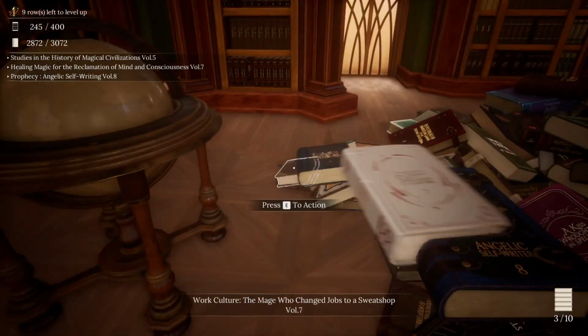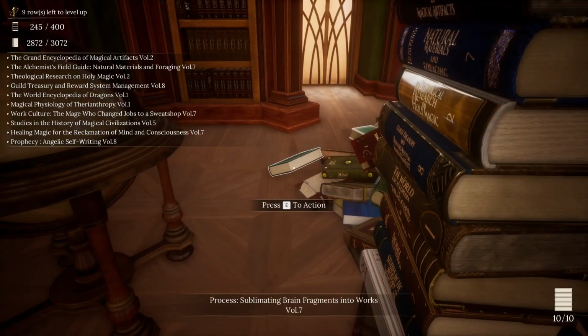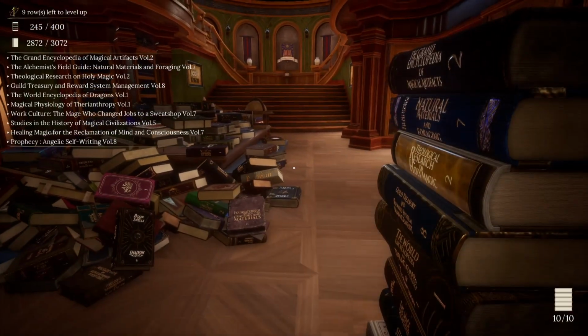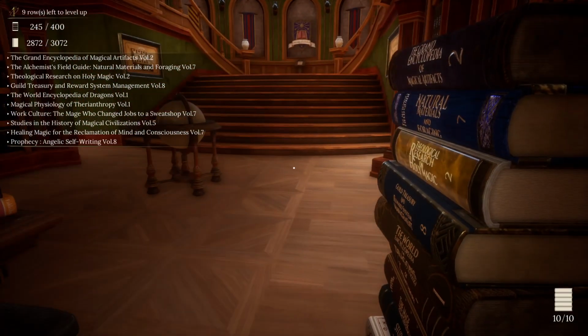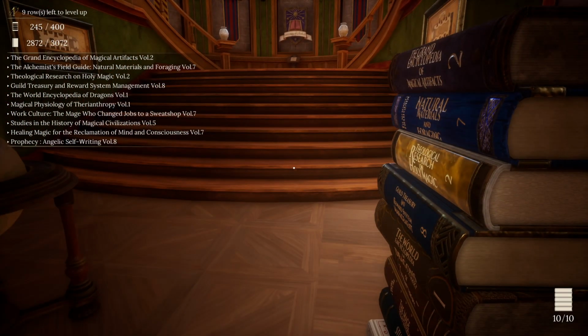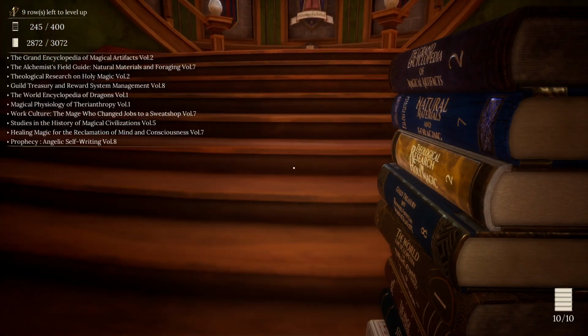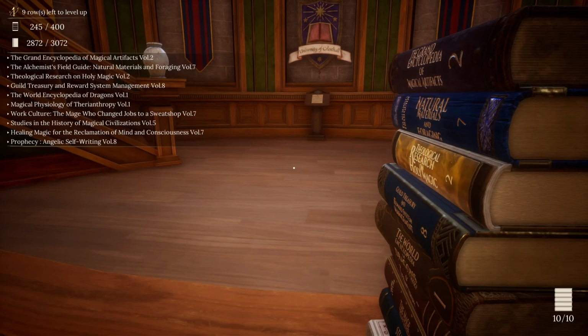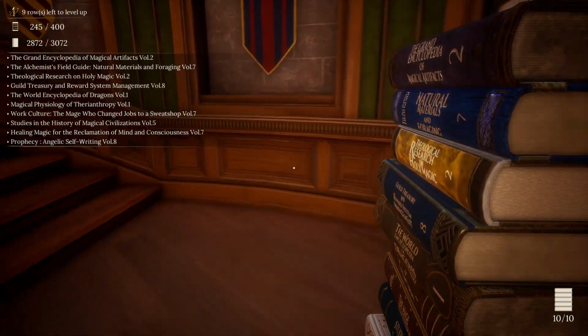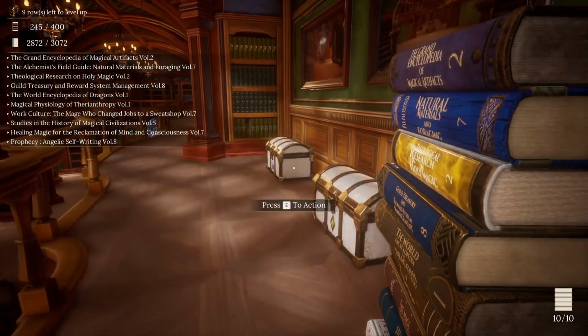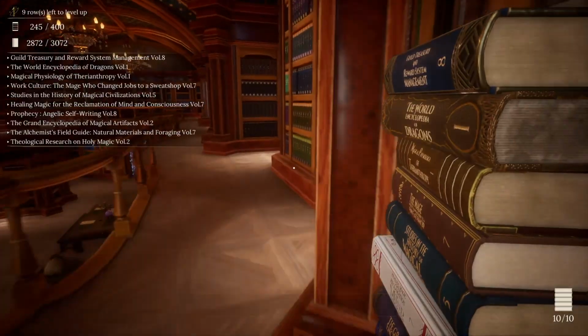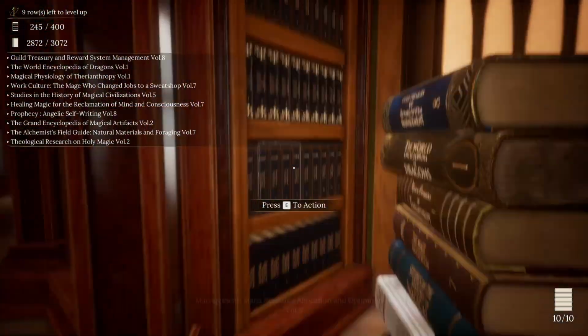Okay. Next 10, what do we have here? Grand Encyclopedia of Magical Artifacts, so Artifice, Alchemy, the Holy Magic, Management, Monsterology, Transfiguration, Sociology, History, Healing, and Divination. So, Guild Treasury and Reward Systems, Management, Volume 8.